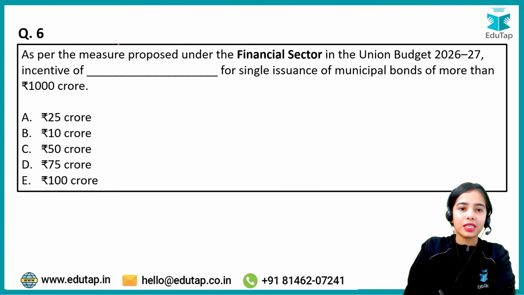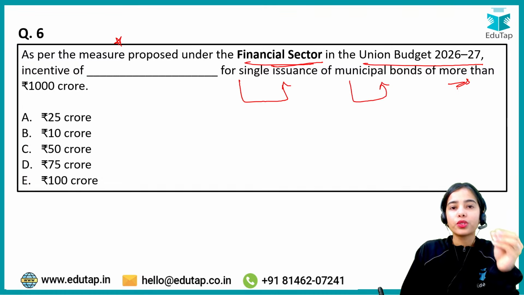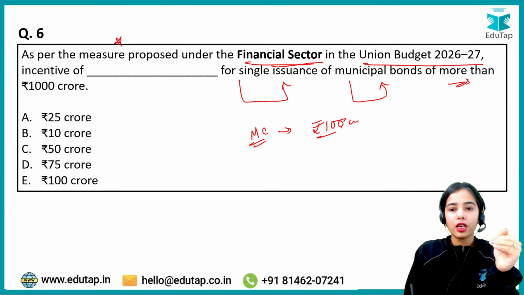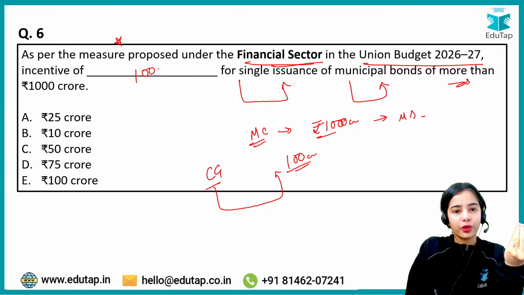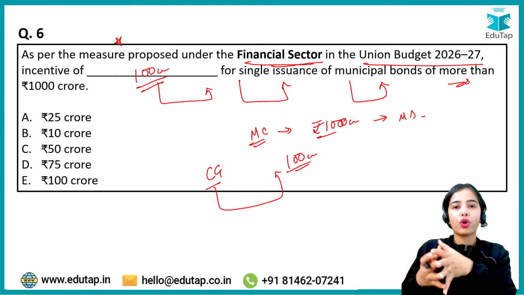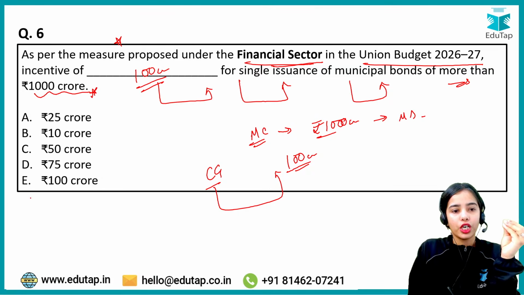Next, coming to the next question: as per the measure proposed under the financial sector in the Union Budget 2026-27, how much incentive will be provided for the single issuance of municipal bonds of more than 1,000 crore? Basically, if the local body, that is the municipal corporation, releases in a single issuance 1,000 crores worth of municipal bonds, then the central government is going to provide an incentive of 100 crores to the corporation. So the incentive of 100 crores will be provided to the municipal corporation or local body for single issuance of municipal bonds of more than 1,000 crores. So this is the answer.